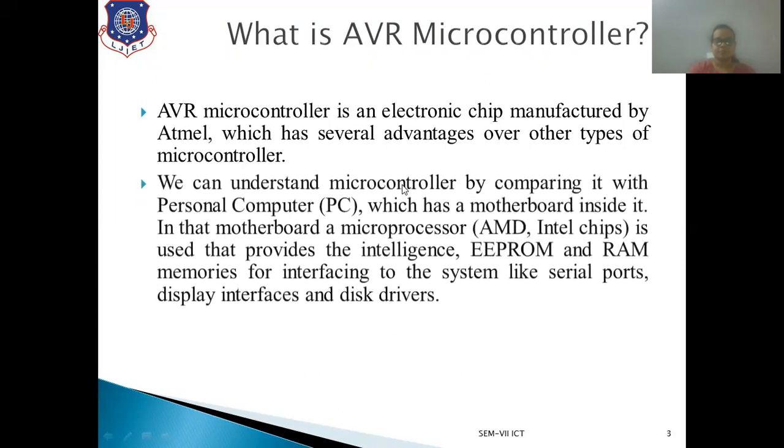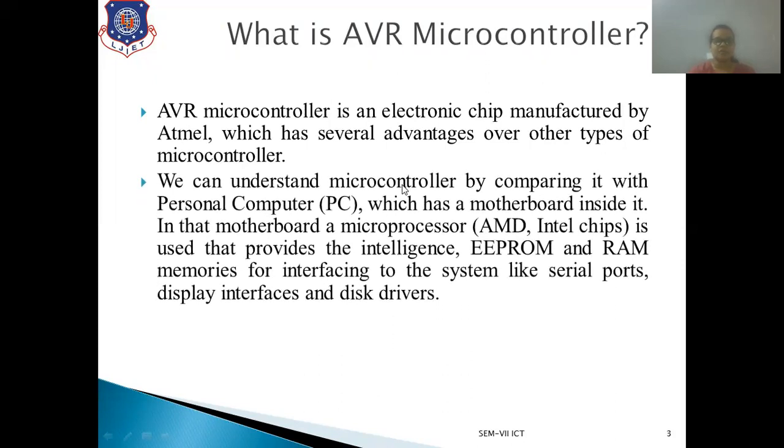We can understand a microcontroller by comparing it with a personal computer, which has a motherboard inside it. In the motherboard, a microprocessor, either of AMD type or Intel chips, is used to provide the intelligence, along with EEPROM and RAM memories and interfaces to the system like serial ports, display interface and disk drivers.